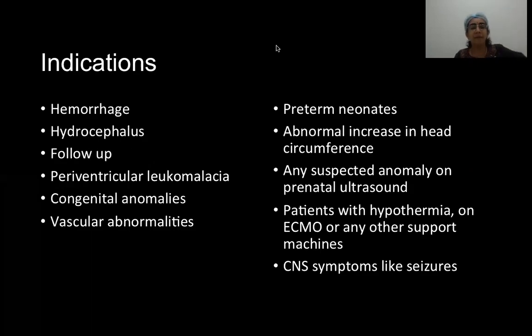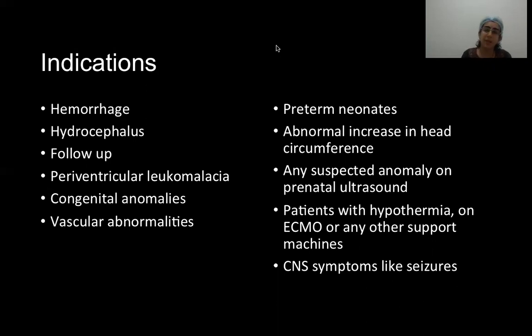So which are the conditions that we will typically see and identify on ultrasound of the skull? We can identify intracranial hemorrhage, whether it is intraparenchymal or intraventricular. We can identify hydrocephalus or increase in size of the ventricles. Ultrasound is very versatile. We can do repeated follow-ups without any radiation exposure. It is done at the bedside of the patient, so it is a very convenient technique for both these conditions. Also very useful for identification of periventricular leukomalacia in patients with suspected HIE, and in identification of certain gross congenital malformations or vascular abnormalities.